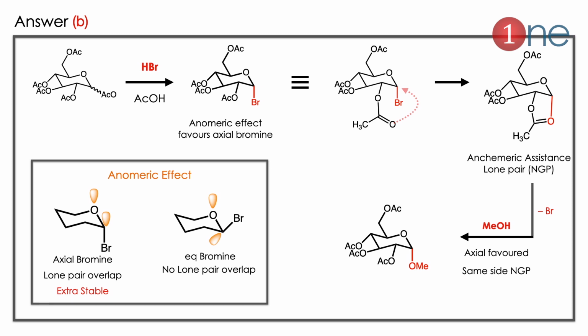Next step is a very interesting one, which is the anchimeric assistance of the acetyl group. Here it is interesting because the lone pair participates in the neighboring group participation. So it will assist the bromine to leave. So bromine is leaving, and the next is methoxide attack. Since it is NGP, the methoxide will form the same way that the bromine was. So it's also axial. So you should know axial bromine and axial methoxide. Here it is all about selectivity. The selectivity is defined by the anomeric effect.